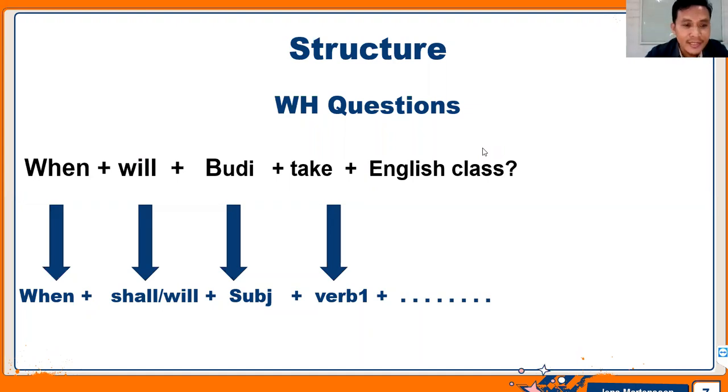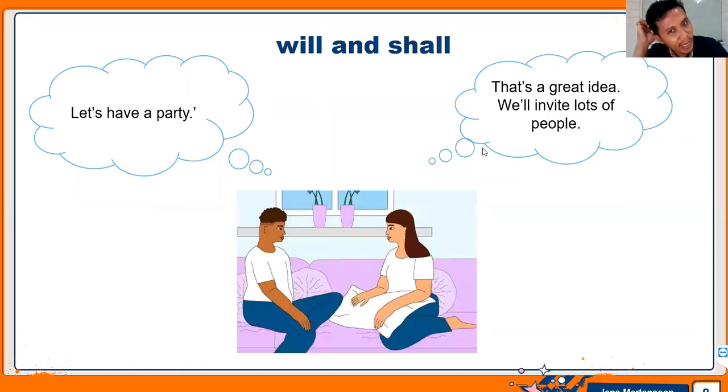No? Okay. Next. Now, will and shall. I'm going to give you a short dialogue here. "Let's have a party." And then the girl says, "Oh, that is a great idea. We will invite lots of people." In this conversation, we find a simple future tense. Which sentence is indicating simple future tense? We will invite lots of people.